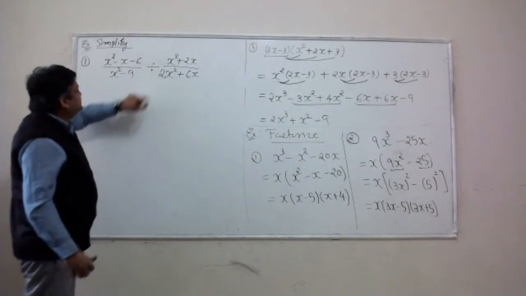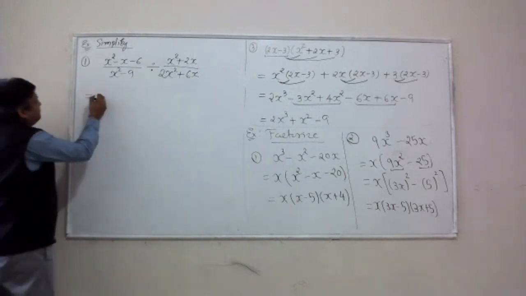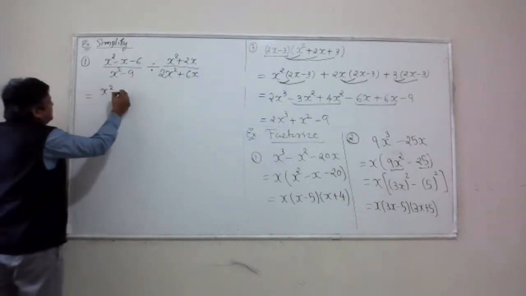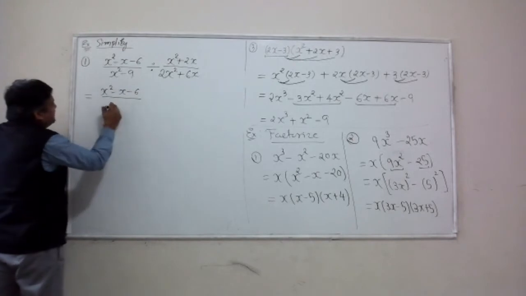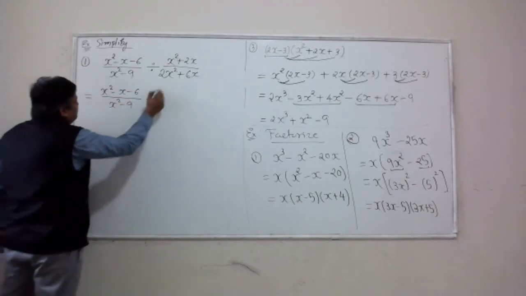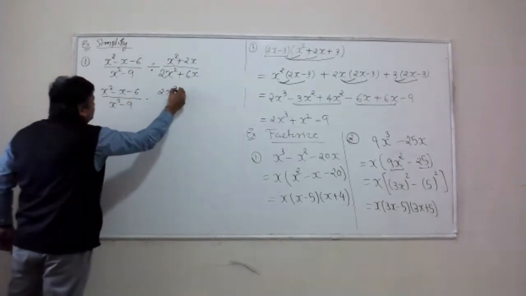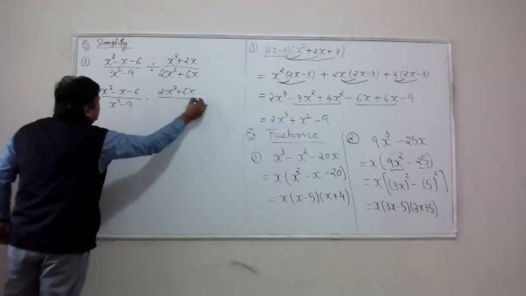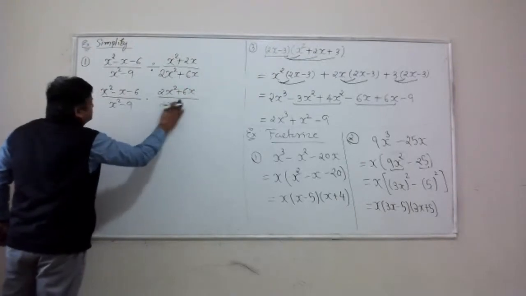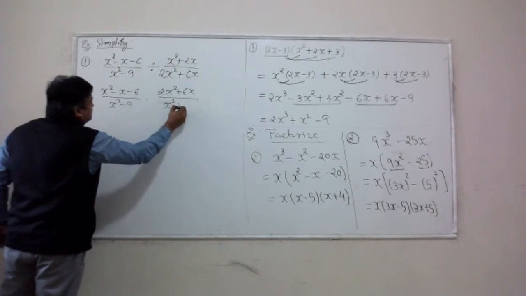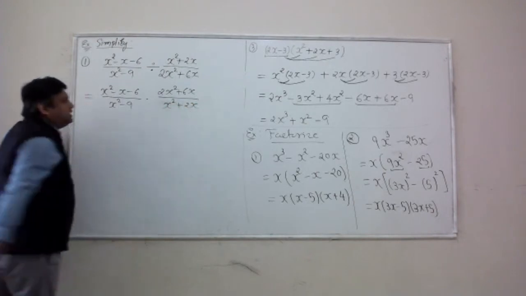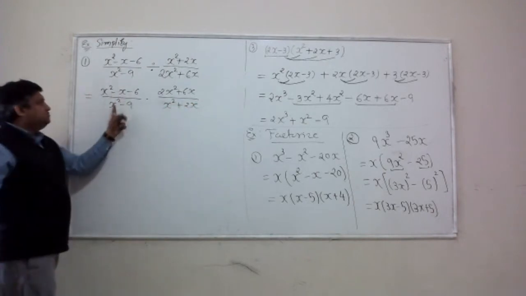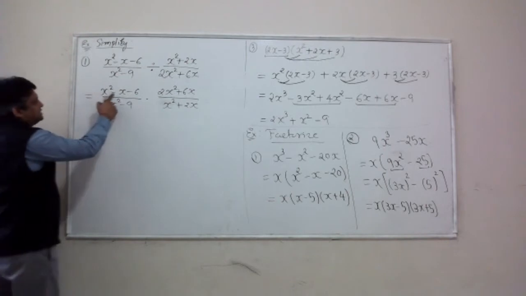Let's first convert this division into a multiplication sign. Remember, in order to do that, I will just have to flip the top and the bottom. All right. Okay. I'm ready to factorize all these four polynomials.